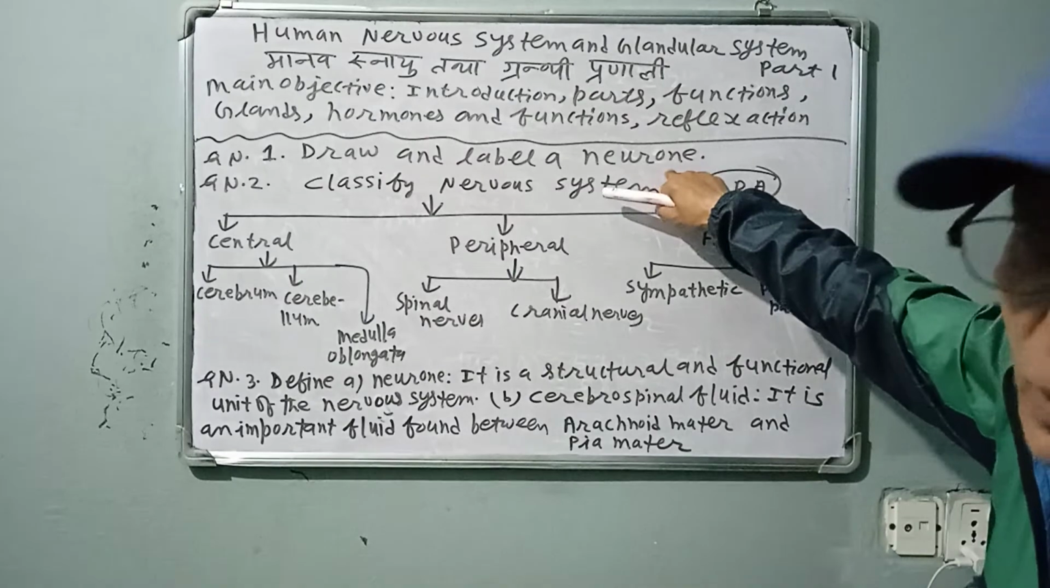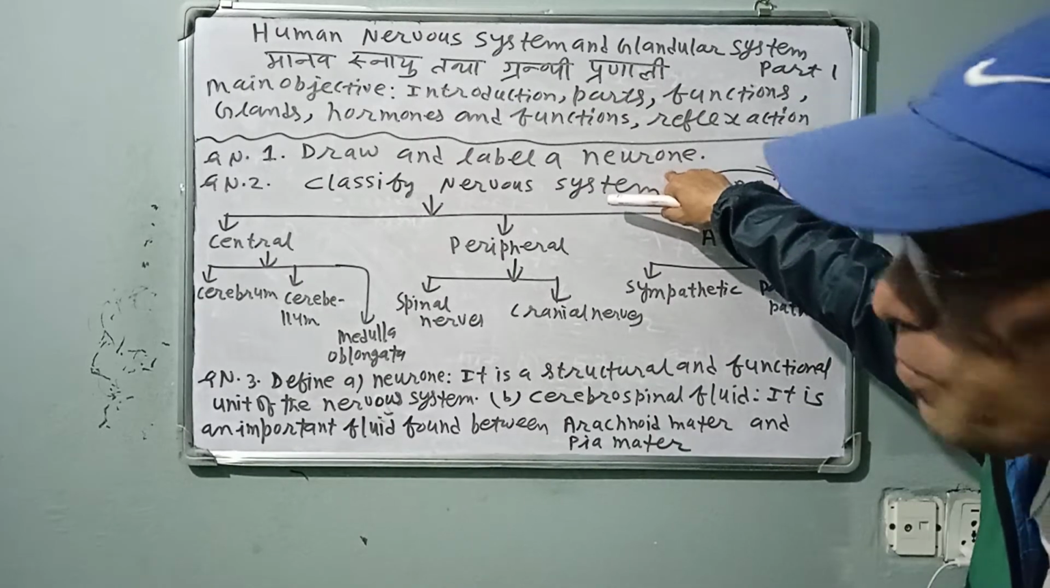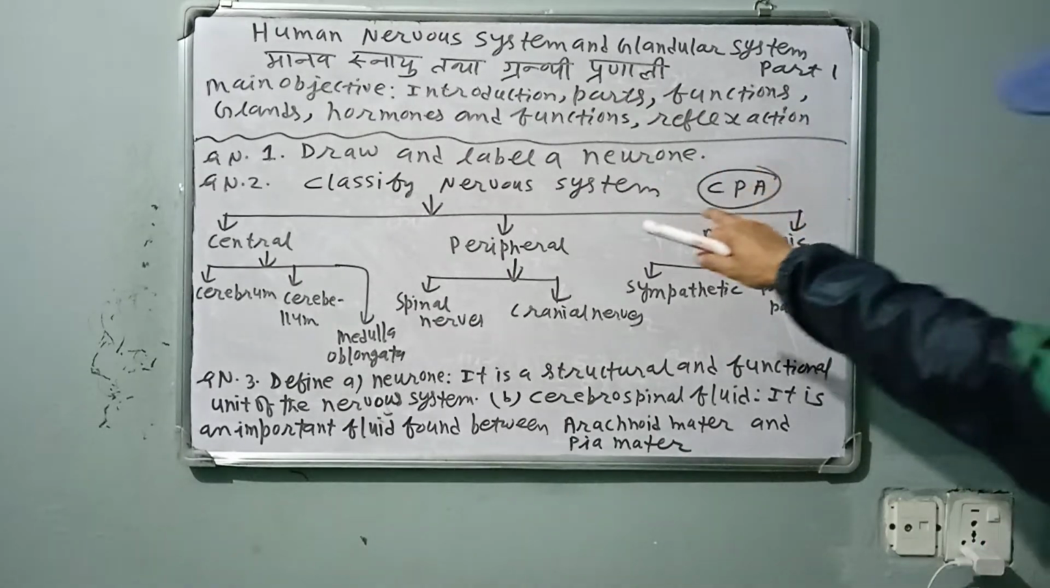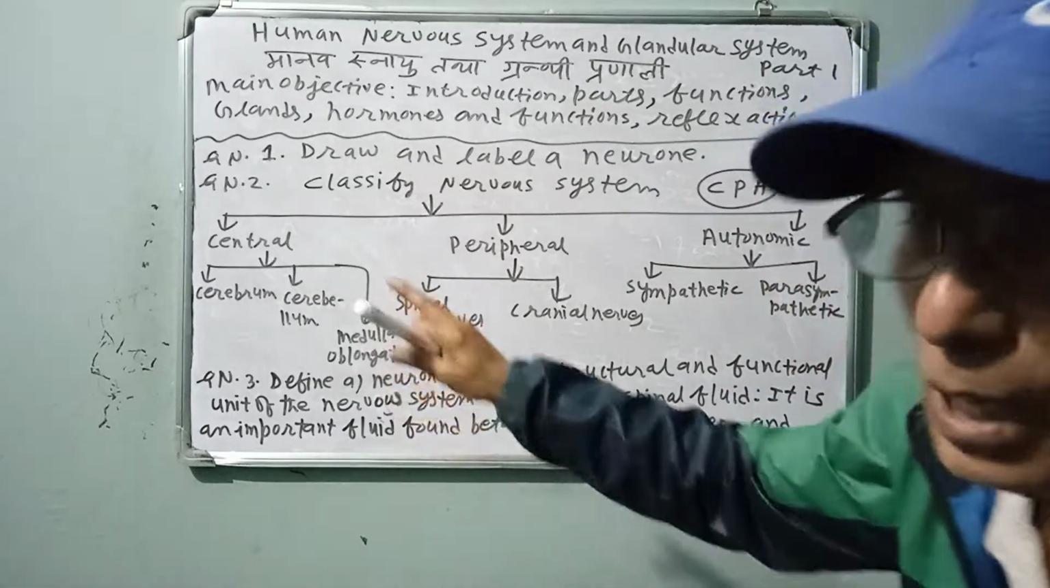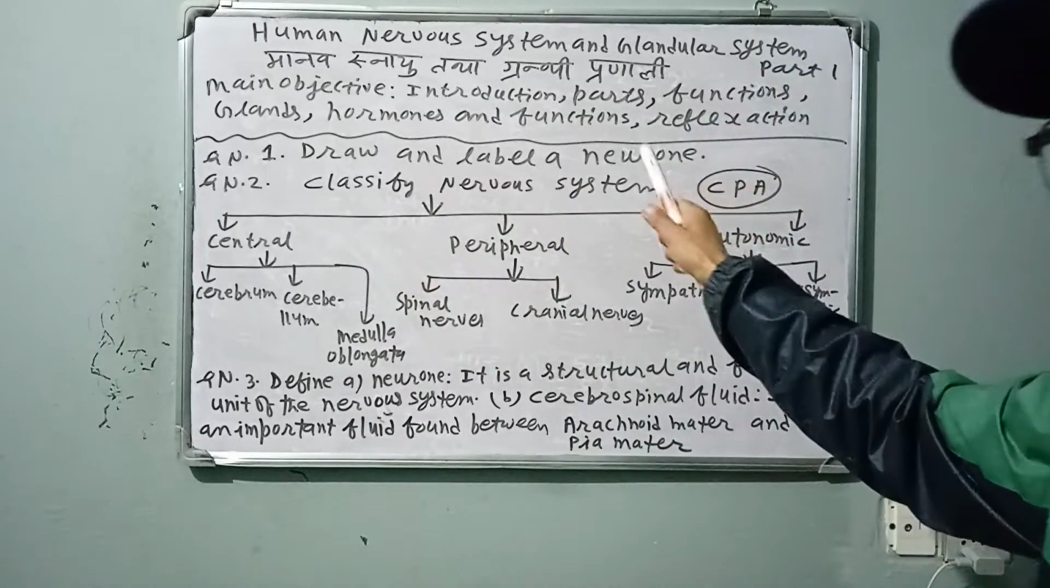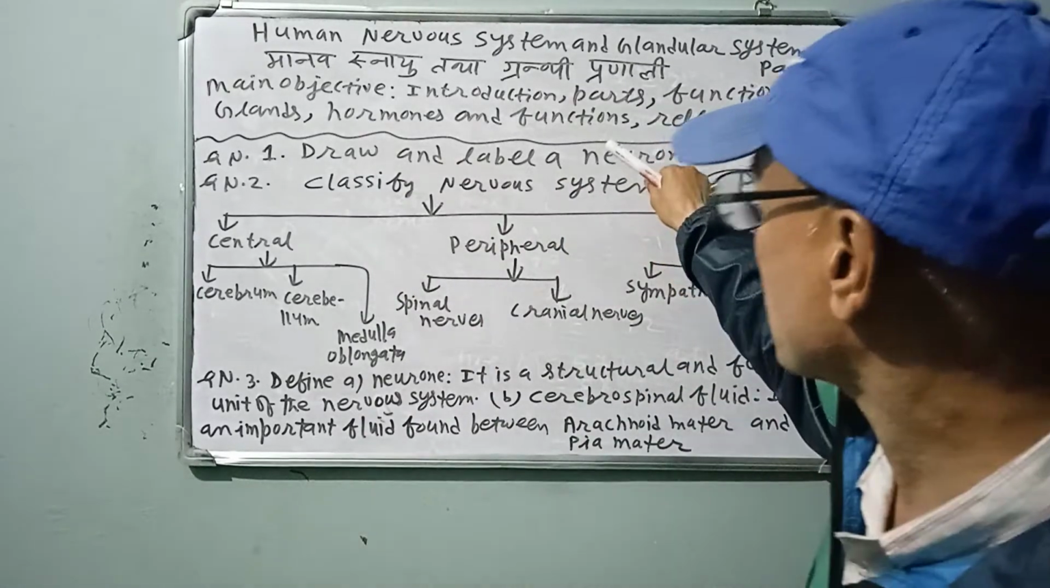Just from the word neuron, nerve cells, it is the functional and structural unit of the nervous system, which I will write down later on. Draw and label a neuron, very important.